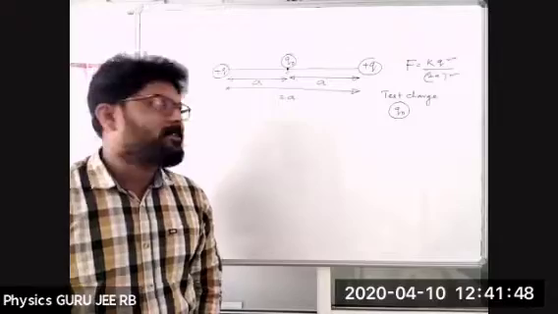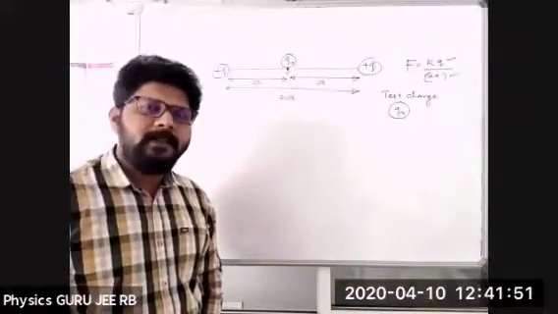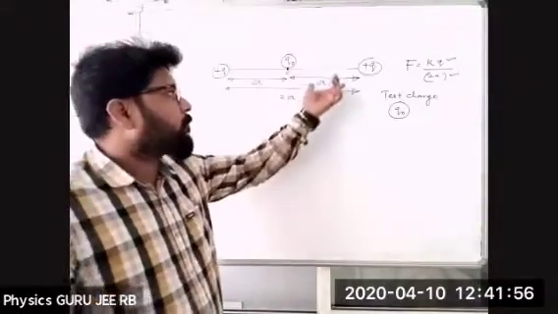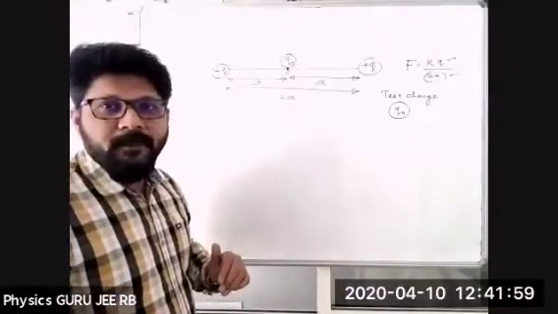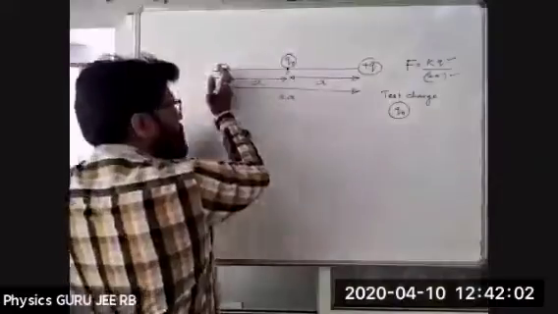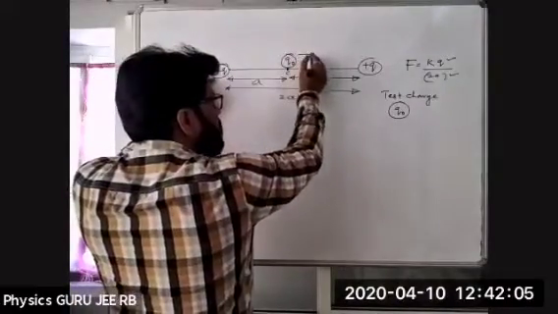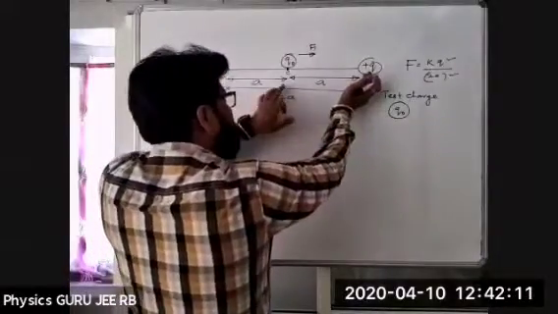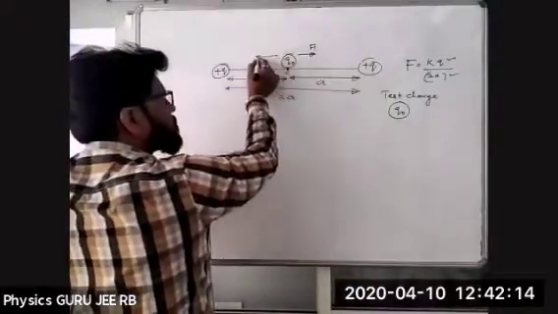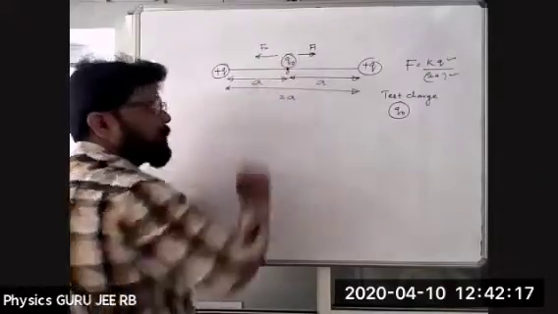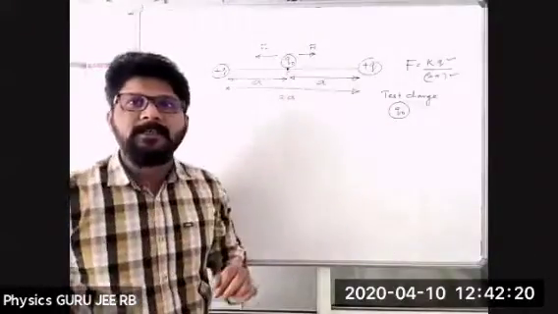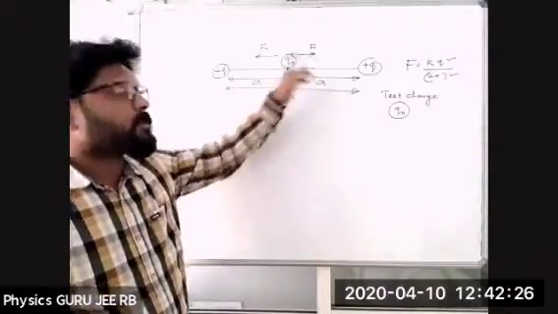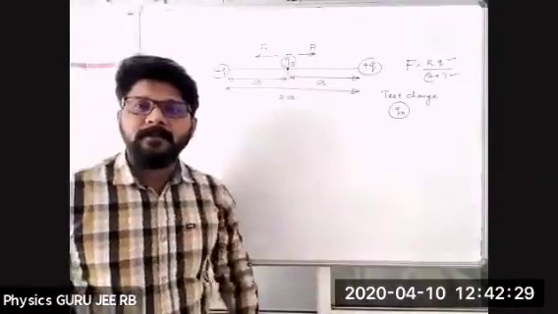It is in equilibrium. Rest, how is it possible? Because both forces, conceptually, this charge tries to repel the test charge in the forward direction, which is F1, and the other tries to repel it in the backward direction, which is F2. Both are equal in magnitude and opposite in direction, because they are separated by equal distances. So both forces will be the same and the net force will become 0.